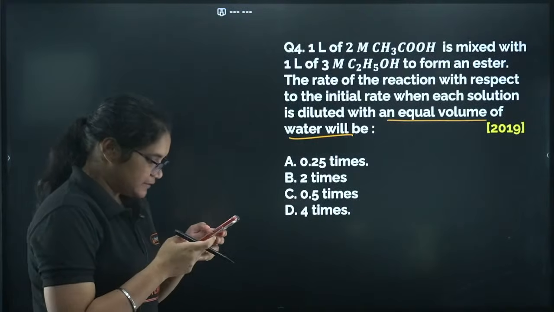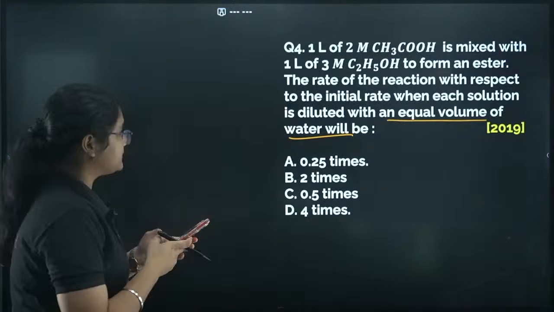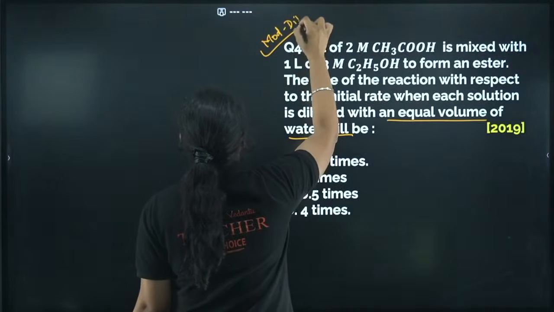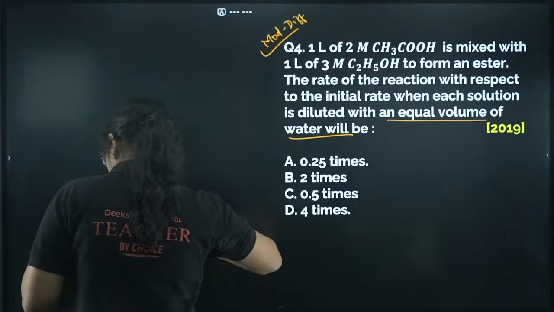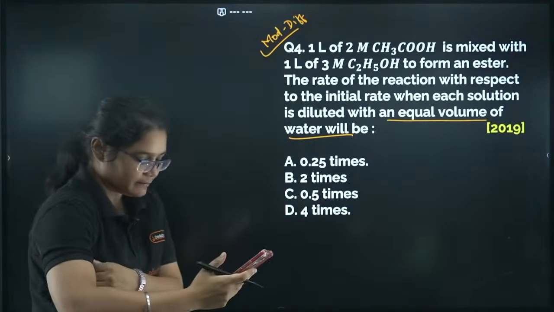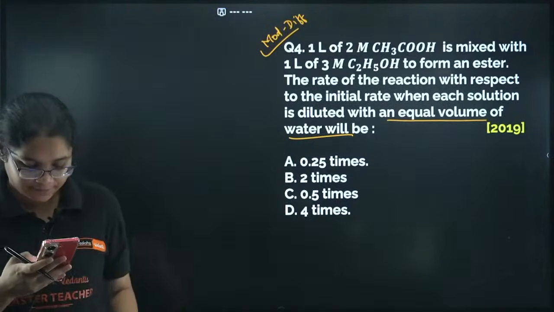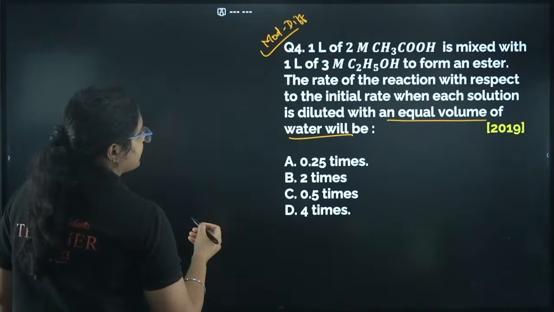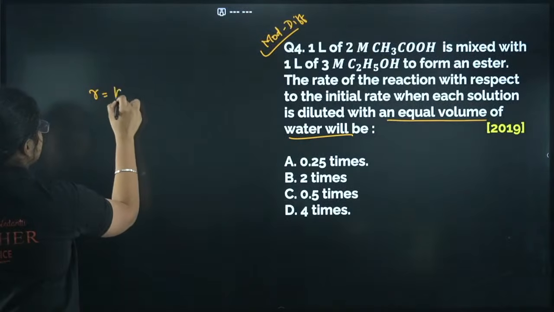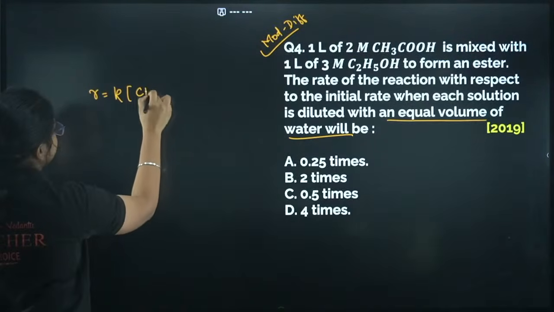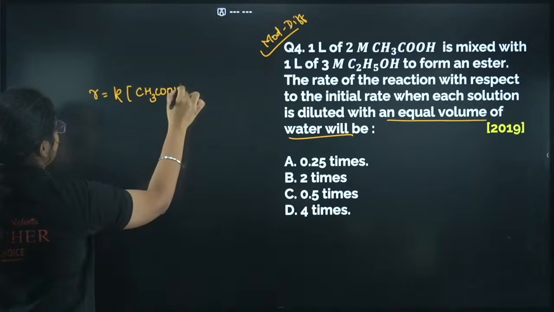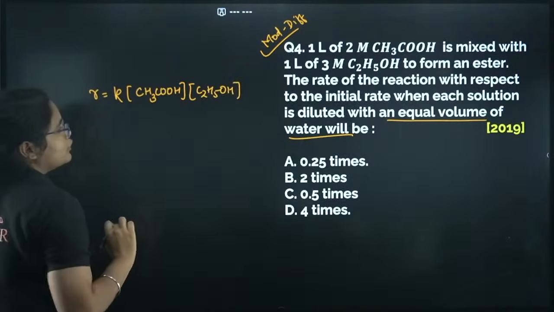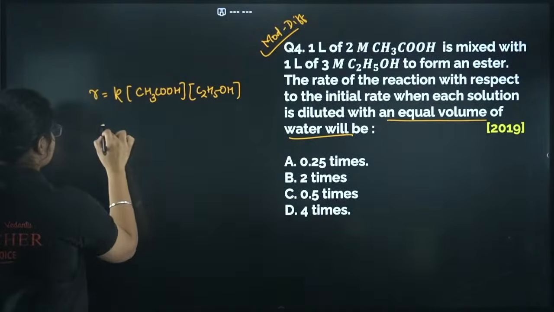Yes, now please try this question. I'll say this is a slightly moderate question, not very easy, moderate to difficult level. So how to solve this one? Can anyone tell me how to solve this particular question? Okay, now see here. So what is the rate here? We will have rate equal to the concentration of acetic acid and the concentration of ethanol, right? Now you have taken one, so what is the rate given here?